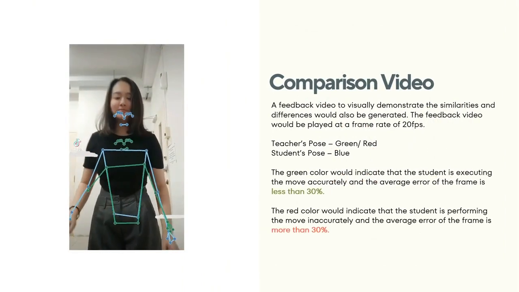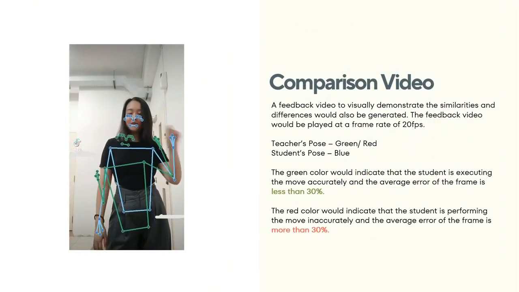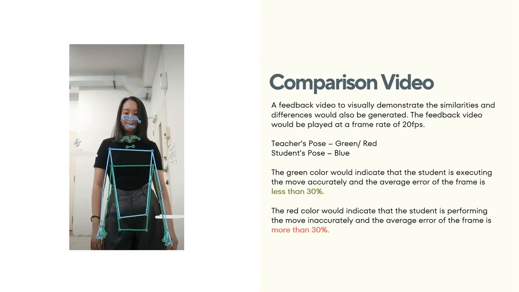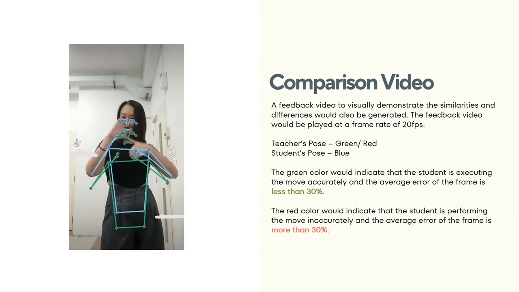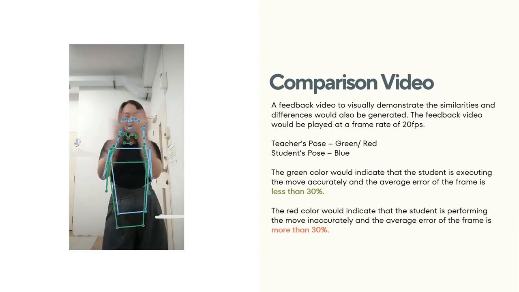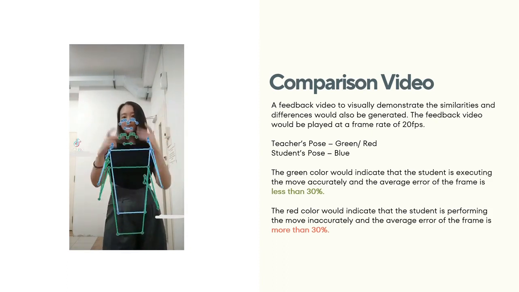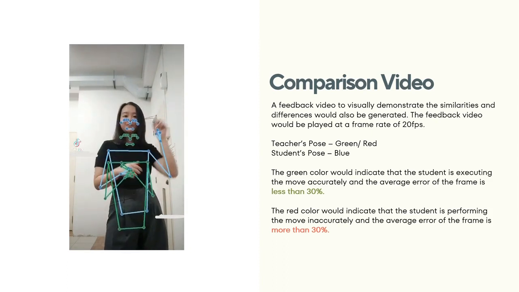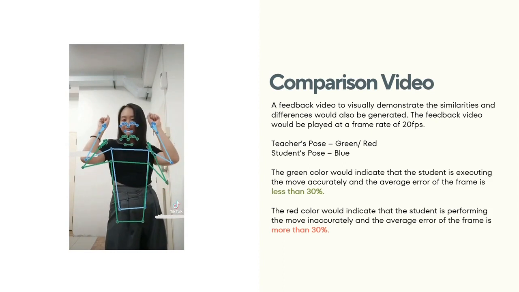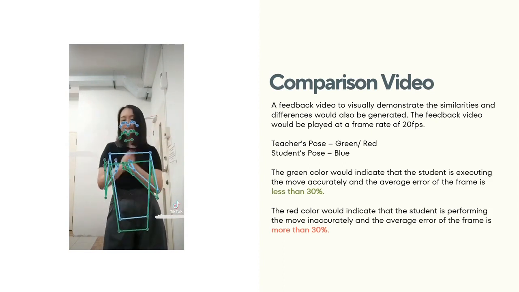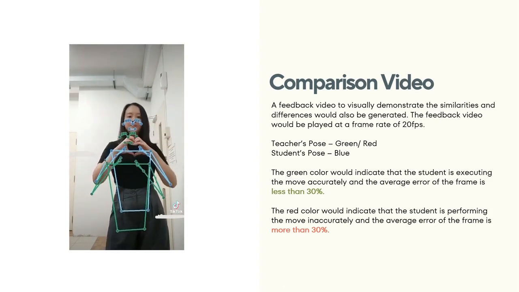Together with the accuracy score, a feedback video to visually demonstrate the similarities and differences would also be generated. The pose of the teacher, highlighted in either green or red, will be superimposed on top of each frame in the student video, with the student's pose being in blue. The green color will indicate an accurate movement, while red color indicates an inaccurate movement.